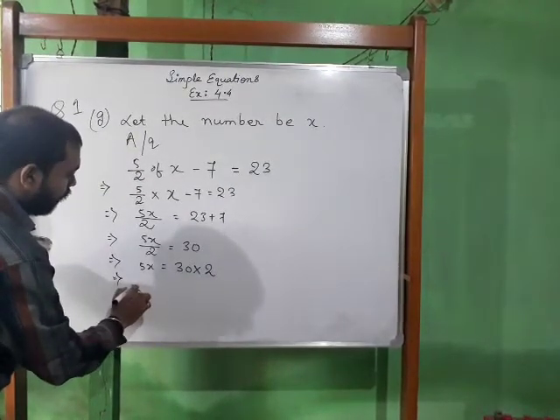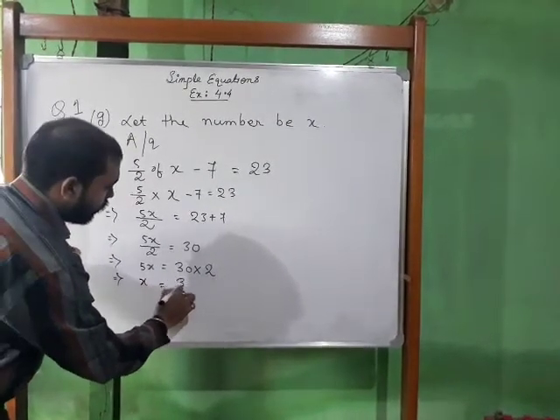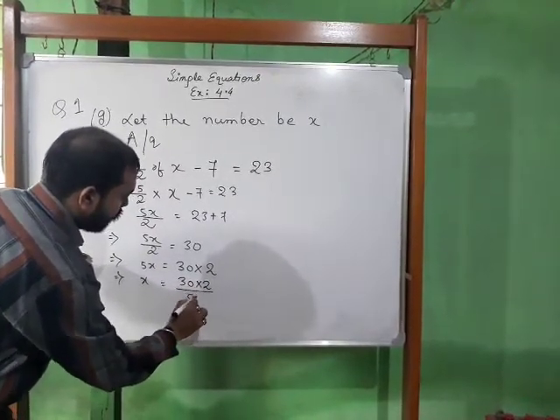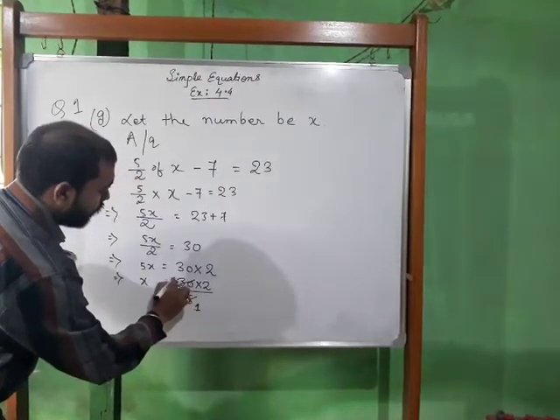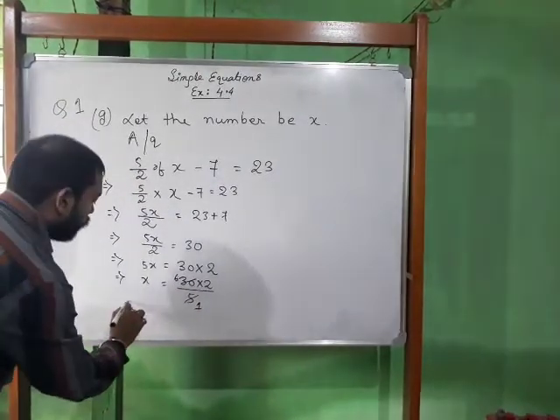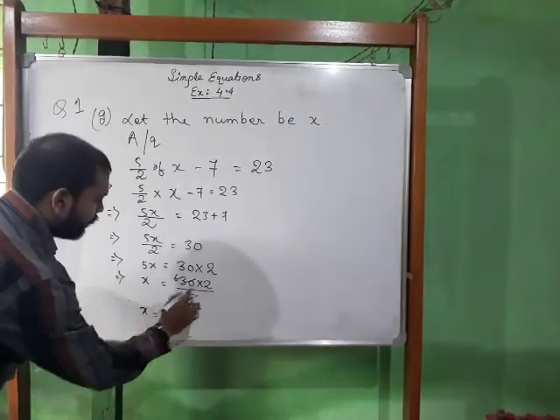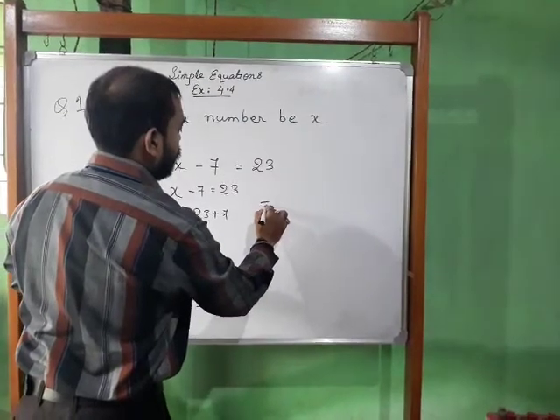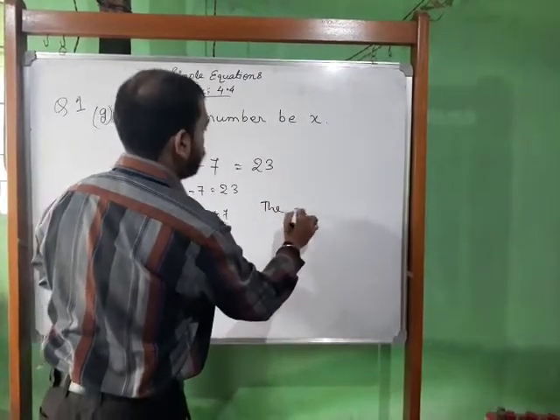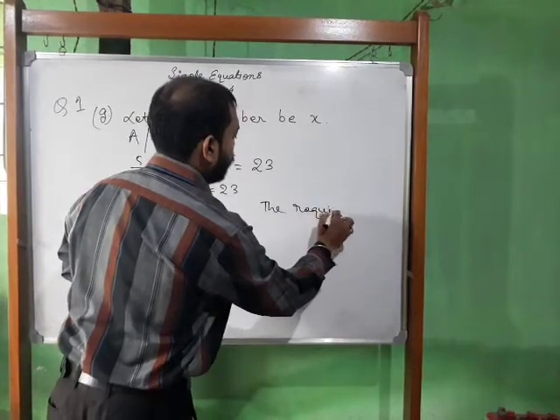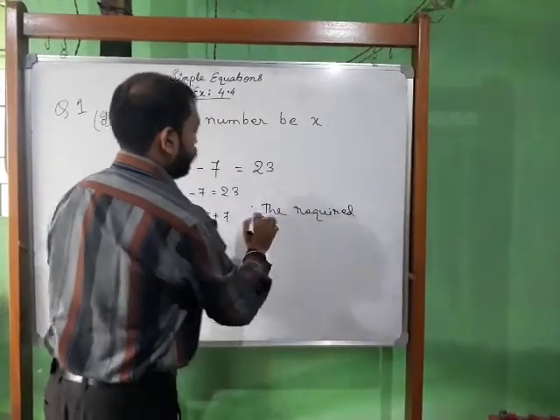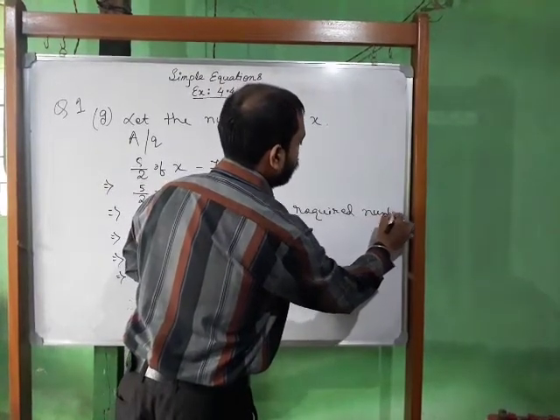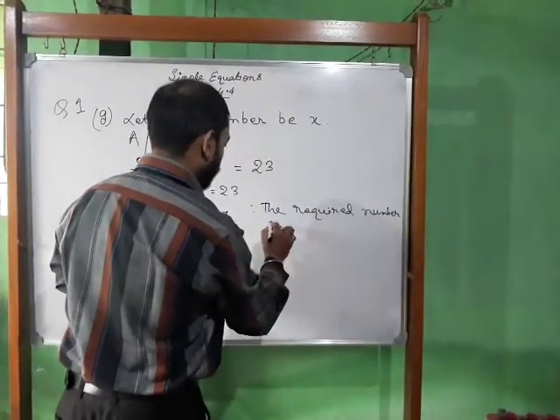Therefore x is equal to 30 into 2 divided by 5. 5 sixes are 30, so x is equal to 6 into 2, which is 12. Therefore the required number is 12.